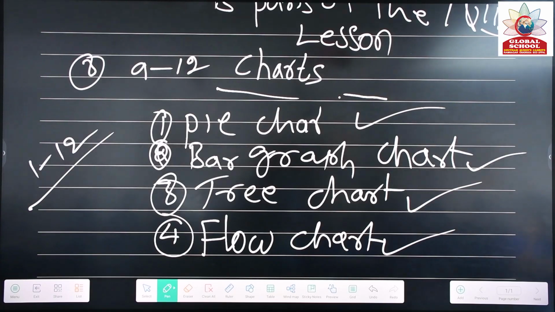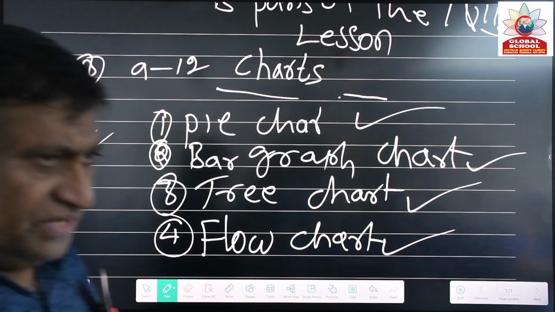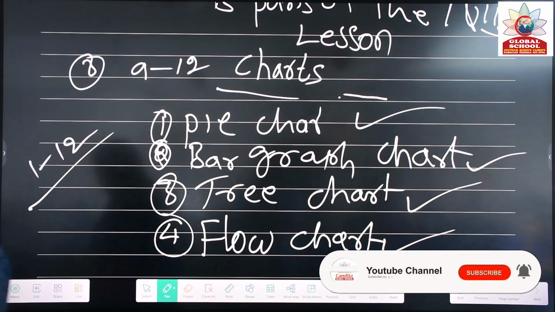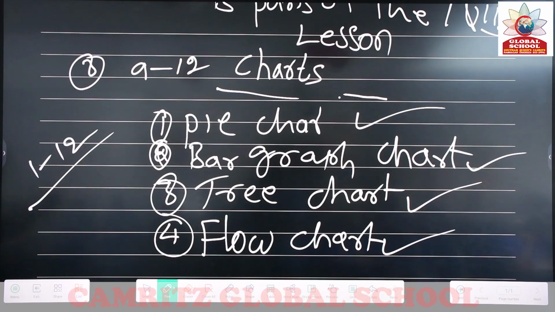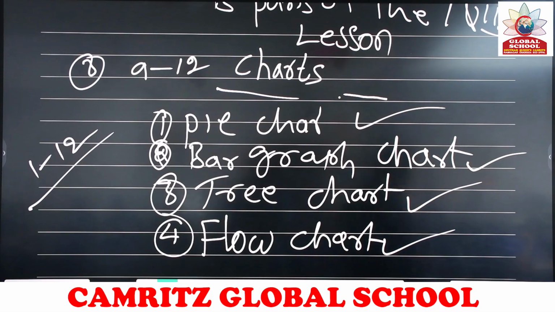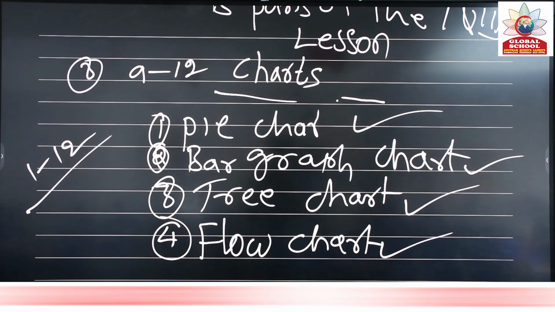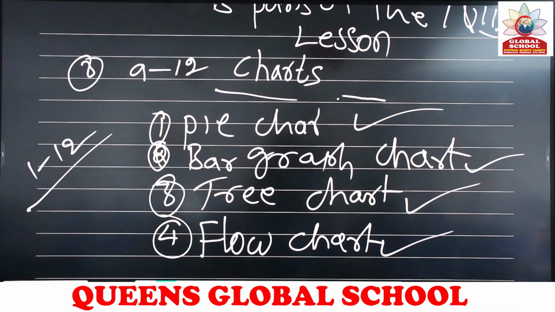This time, I will correct the papers according to government norms. If you make grammar mistakes, 1 mark will be lost. If you make punctuation mistakes, 1 mark will be lost. And if you can't write a related answer, then you lose 1 mark. You can note down: 1 mark for grammar, 1 mark for punctuation, 1 mark for the related matter. Related material should be mentioned.